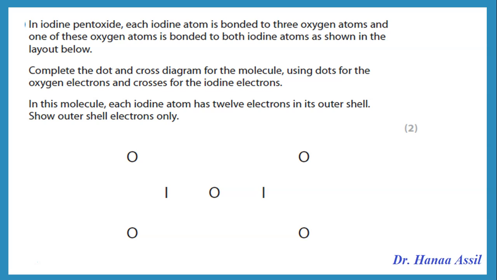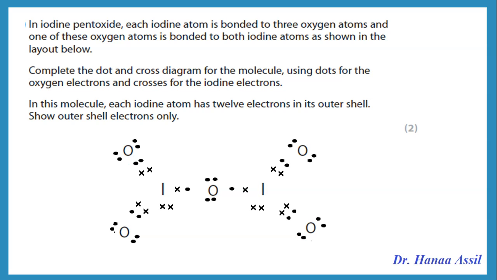In iodine pentoxide, each iodine atom is bonded to 3 oxygen atoms, and one of these oxygen atoms is bonded to both iodine atoms. Complete the dot and cross diagram for the molecule using dots for the oxygen, crosses for the iodine, and we are told that the iodine has a total of 12 electrons around it.